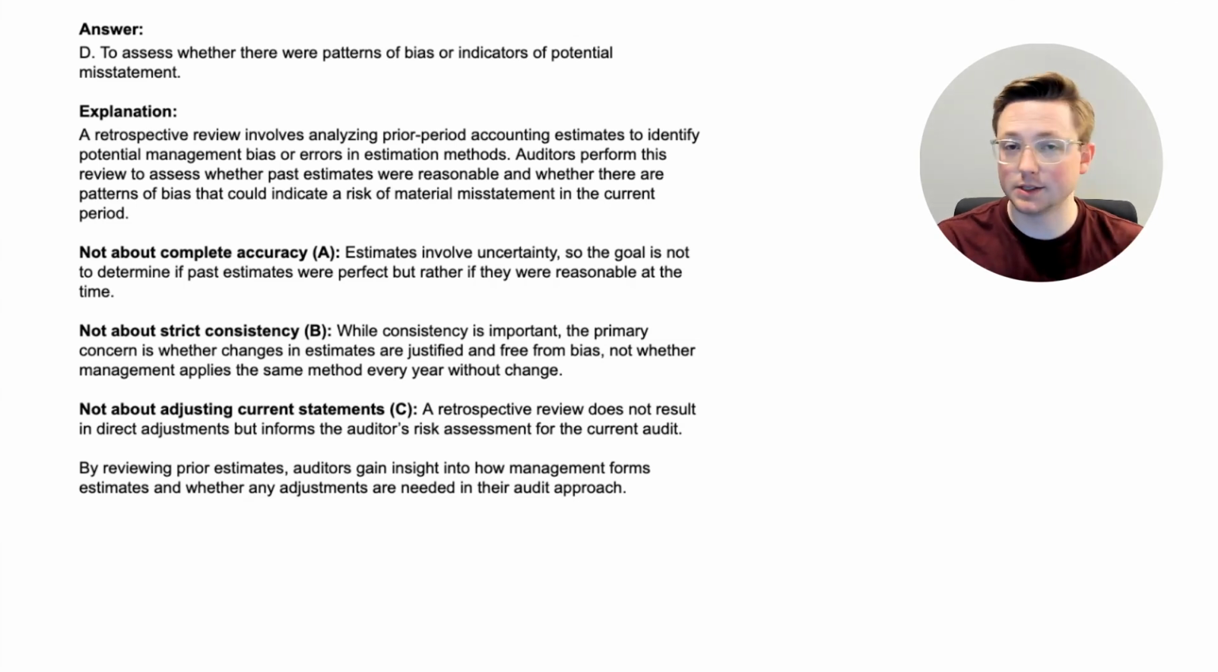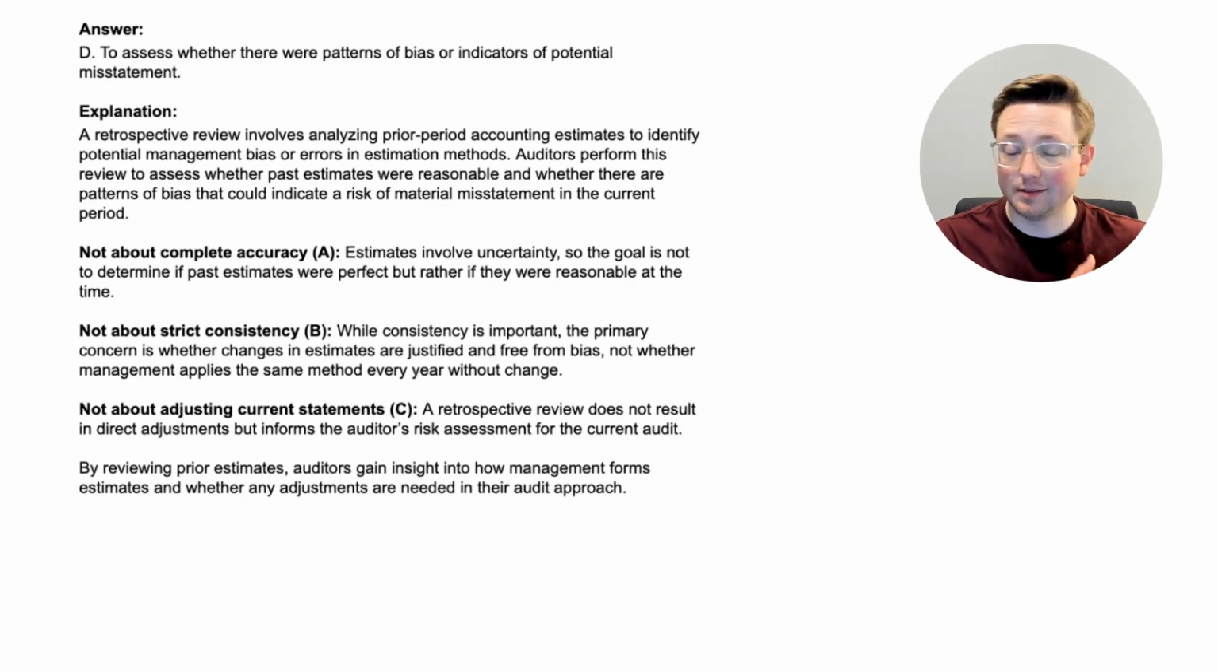So let's walk through this. This kind of makes sense because we've talked about this before in the other questions, except we haven't talked about retrospective, but it makes sense that this would be what a retrospective review is about. A retrospective review involves analyzing prior period accounting estimates to identify potential management bias or errors in estimation methods. Auditors perform this review to assess whether past estimates were reasonable and whether there are patterns of bias that could indicate a risk of material misstatement in the current period. So that's why you look at it.